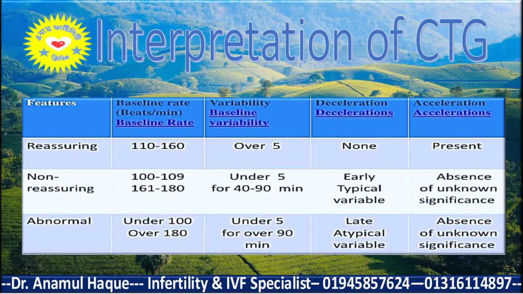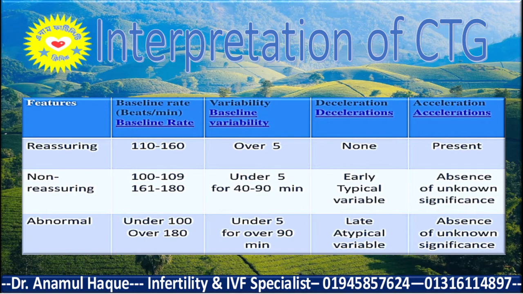And for the interpretation of the CTG, we call it reassuring, non-reassuring and abnormal. We call it reassuring if the fetal baseline heart rate is normal, that is 110 to 160 beats per minute, the variability is normal, that is 5 to 25 beats per minute, there is no deceleration, and there may or may not be acceleration. So this CTG is reassuring.